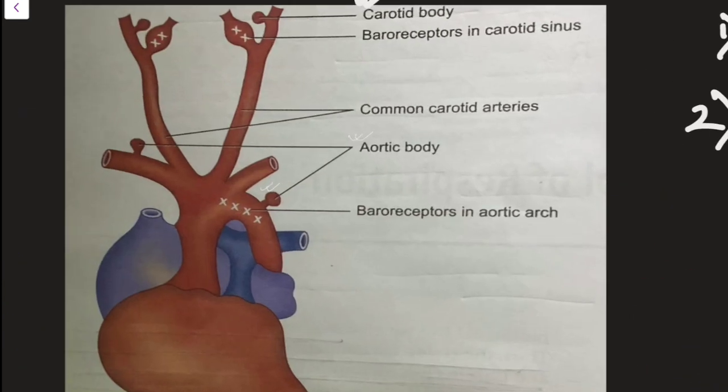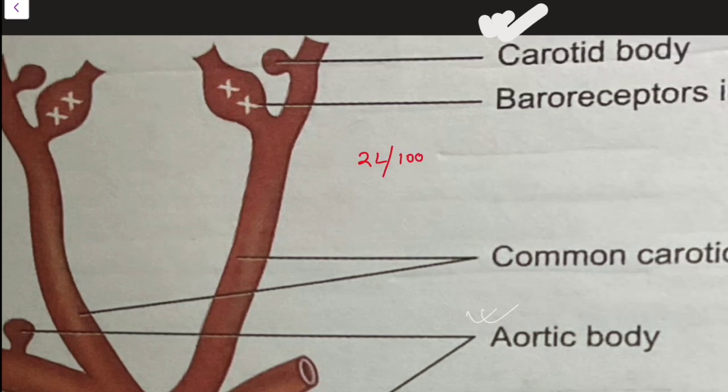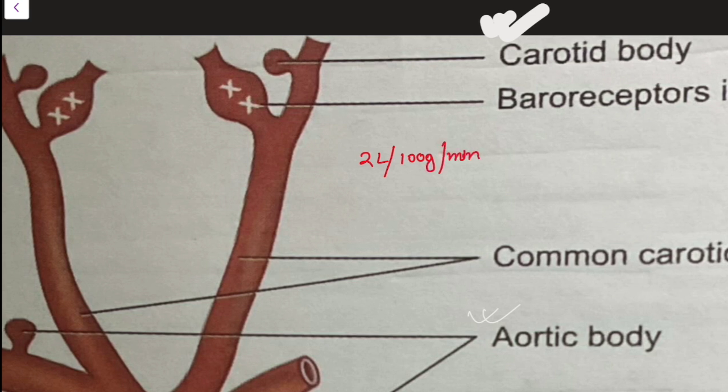Here is the location of the carotid body. See, this one is the carotid body, so here it is located. This carotid body has the highest amount of blood supply, about 2 liters per 100 gram per minute. Its oxygen requirement is met from the dissolved oxygen alone. That means it doesn't have to depend on hemoglobin or anything else.